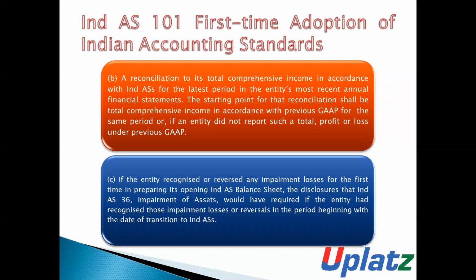The starting point for that reconciliation shall be the total comprehensive income in accordance with previous GAAP for the same period. If an entity does not report such a total, profit and loss under previous GAAP.